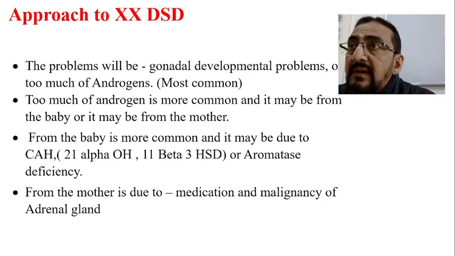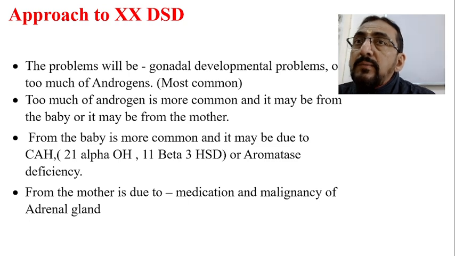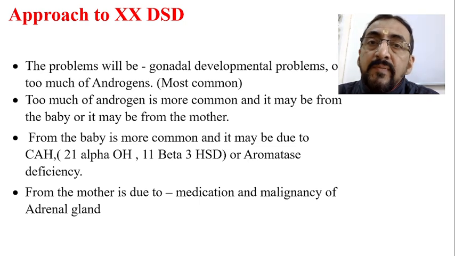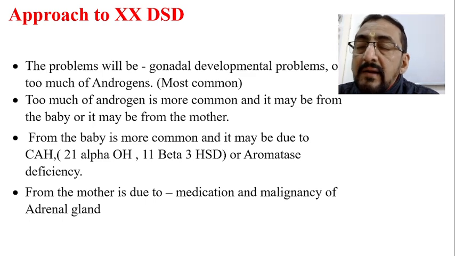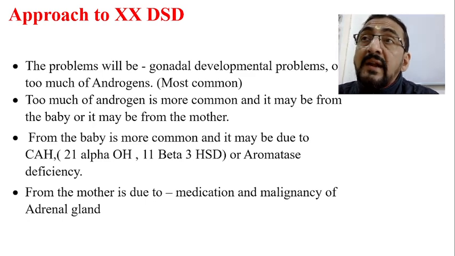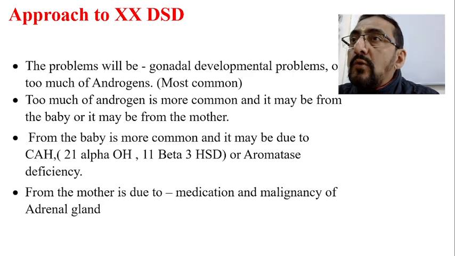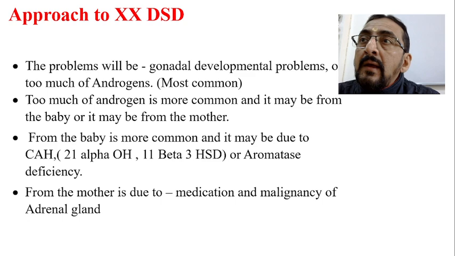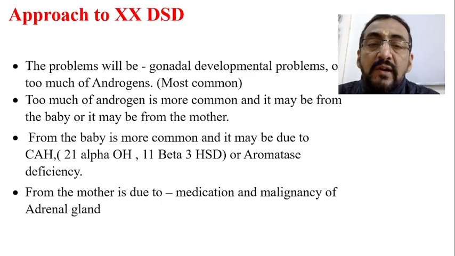From the mother side, the contributor for production of more androgen is either the mother is taking some medications, or if there is a malignancy of the adrenal gland, pheochromocytoma. Malignancy of the adrenal gland is called pheochromocytoma.